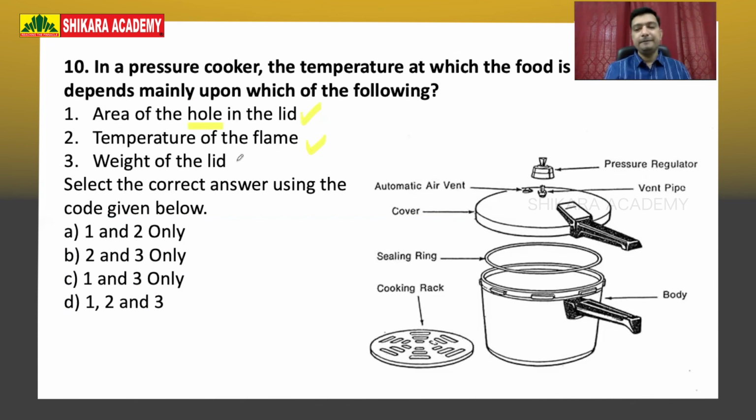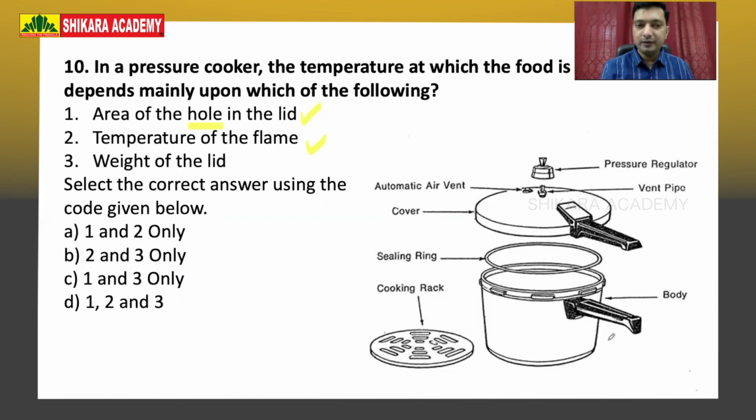Third one is weight of the lid. Again, it brings us the same problem as the first statement. Usually, the higher the weight of the lid, or the heavier the lid is, the better it holds the steam. But that is provided it's only the weight of the lid that is dealing with it. Normally they have a locking system which holds the lid to the bottom part of the pressure cooker. So in that sense, heaviness of the lid may not matter, but in theory, the heavier the lid, the better the pressure that is kept inside.